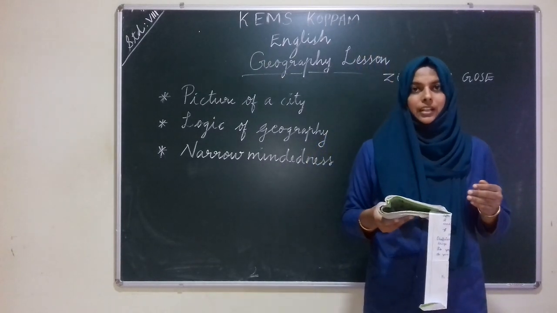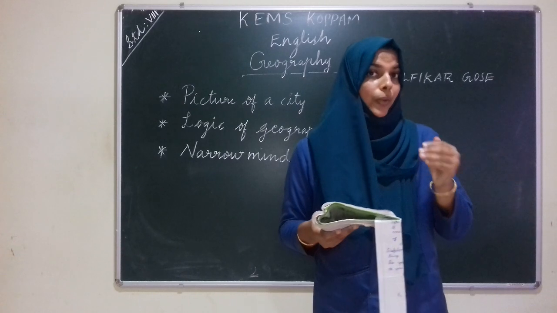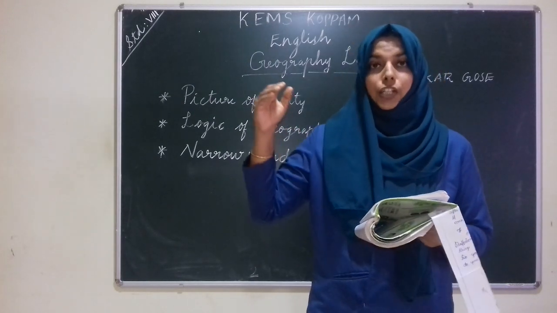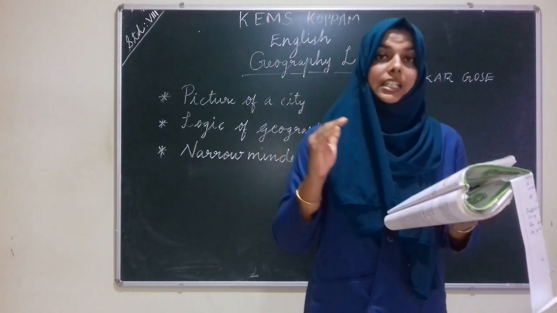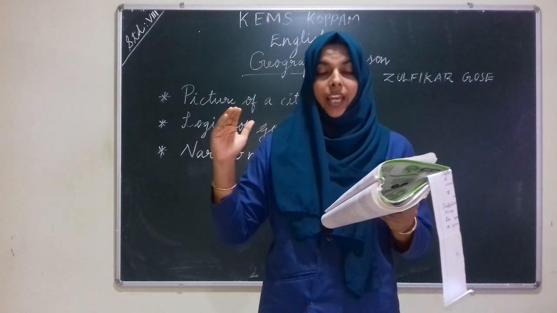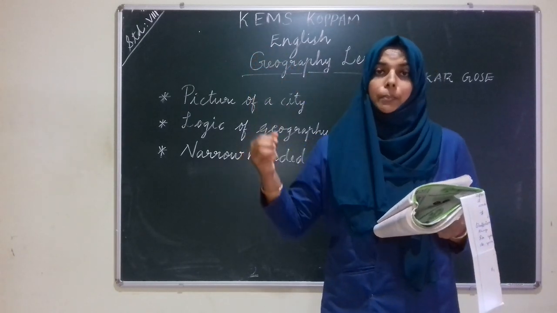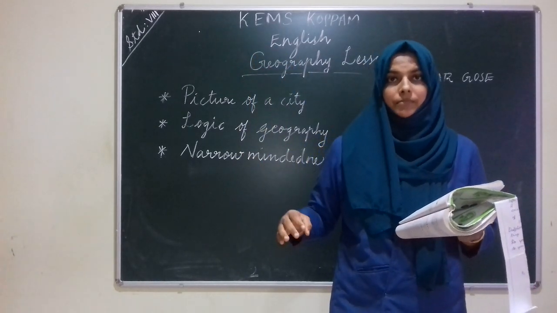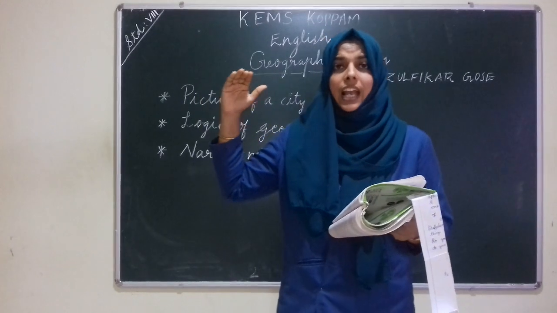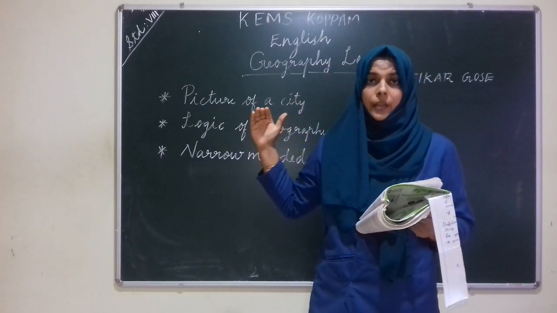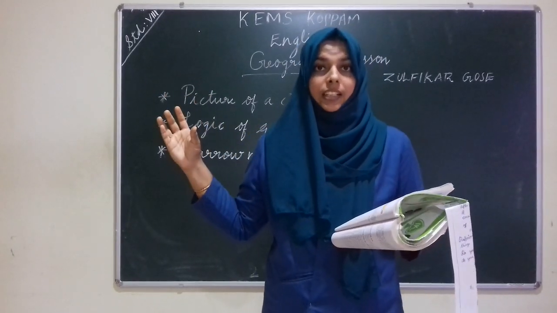Listen to the first stanza. See the first line, when the jet sprang into the sky. From this we can understand that now the poet is in a jet and the jet has taken off into the sky. It was clear why the city had developed the way it had. When it rose, he could see the city, the buildings, the streets underneath him. As he was flying high, it was getting clear to him why the city had developed the way it had been. And he could understand the logic behind the development of that city.